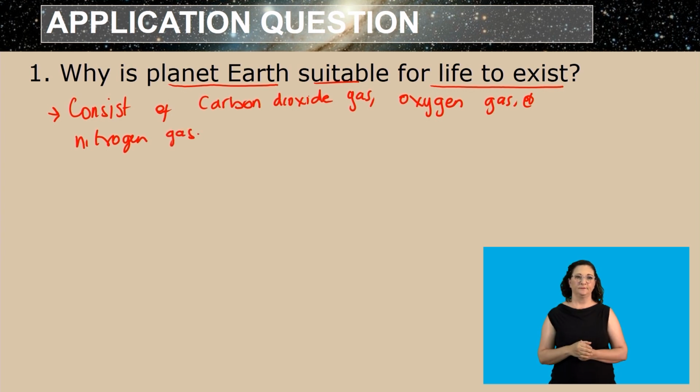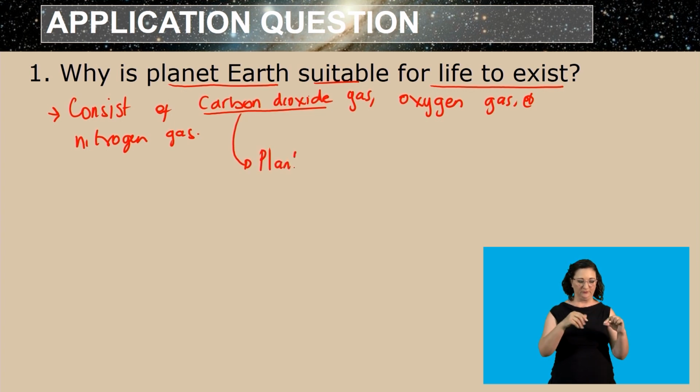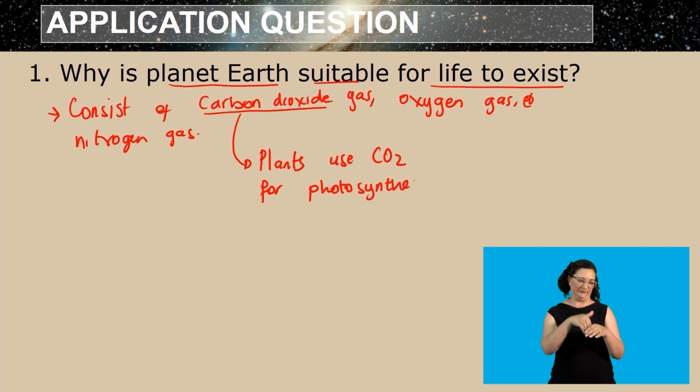Now, how is carbon dioxide suitable for life? Remember, plants use carbon dioxide for photosynthesis. So I'm just going to say plants use carbon dioxide for photosynthesis. And remember, photosynthesis is responsible for the growth of the plant as well as for plants making their own food and producing oxygen. Oxygen gas is used by human beings and animals.